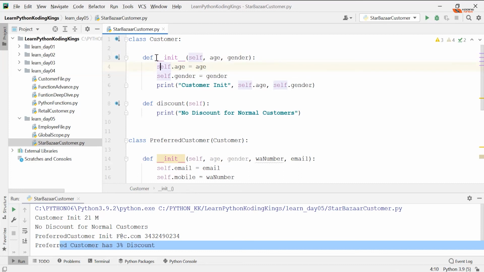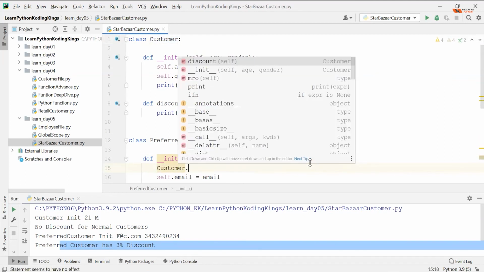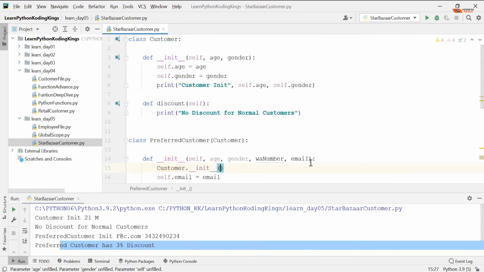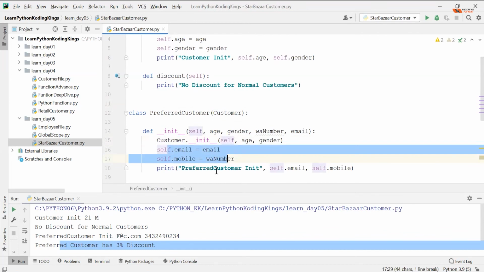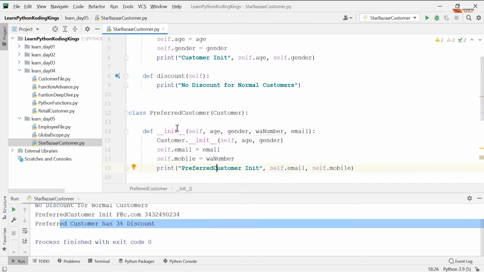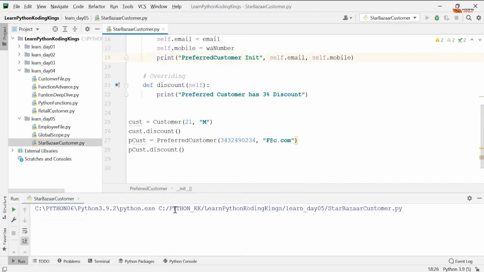So instead, you can call this particular function. How do you call the parent class init function? You do that with the help of the parent class name. So you say the parent class name and say I need the init function, and in the init function, you pass the parameters you need: self, age, and gender. Correct? So now what will happen? First, initialization of the parent class happens, and then later your own parameters work. Cool with that? So let's do that right away.